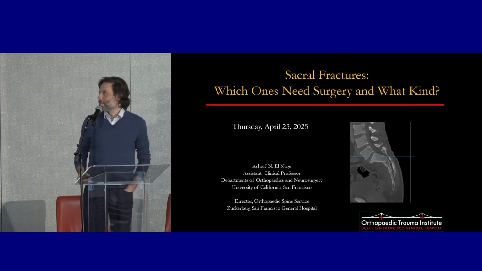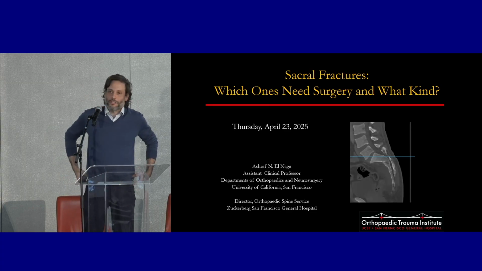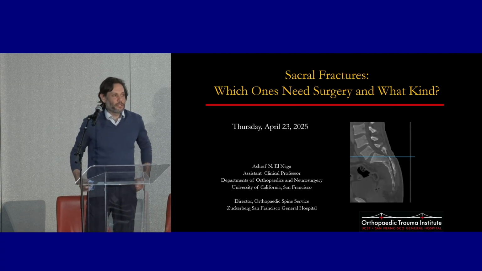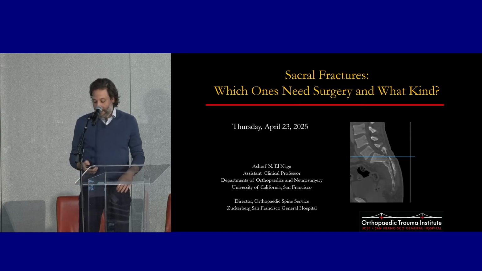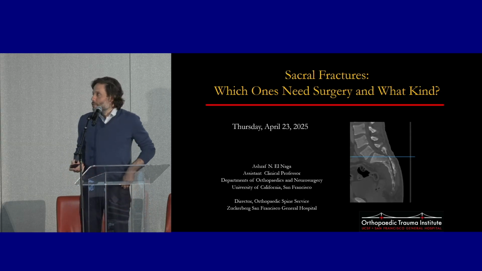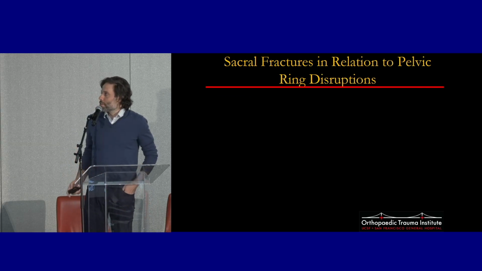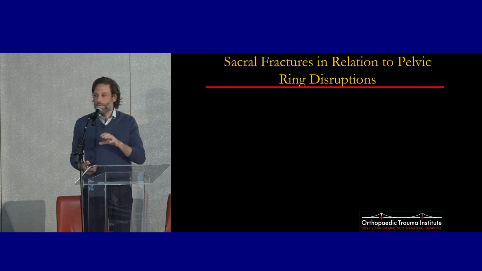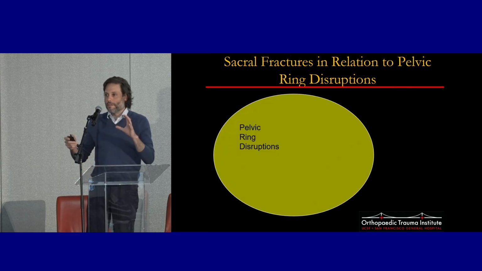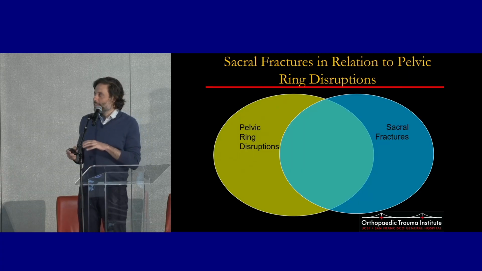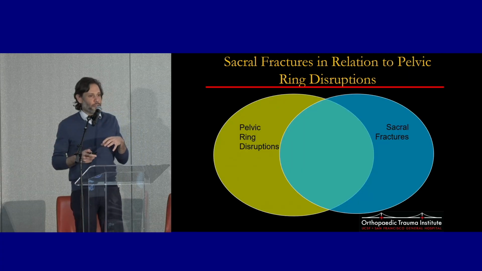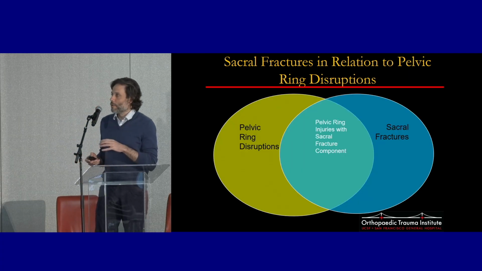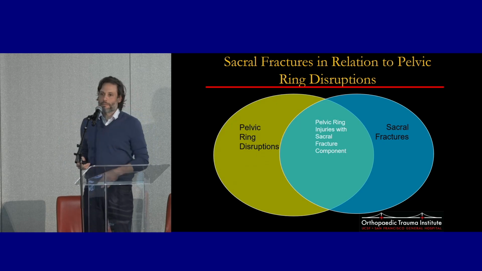Yeah, so we'll talk about sacral fractures, which ones need surgery, and what kind. And this really builds upon Paul's discussion. Because really I'll just be focusing on sacral fractures, but it's really difficult to separate sacral injuries from pelvic ring injuries. So if we take all pelvic ring injuries and take all sacral fractures, there's significant overlap between the two, where you have pelvic ring injuries and sacral fracture components.